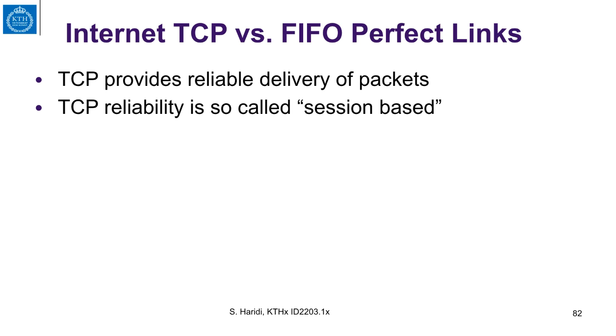TCP provides reliable delivery of packets, but TCP is also session-based, which would mean between two alive processes there will be a session, and during that session messages, in this case packets actually, are delivered in FIFO order. But once the session is cut for any reason, then messages are dropped. So once the session is dropped between two processes and the processes are alive, a number of messages may be lost or dropped.